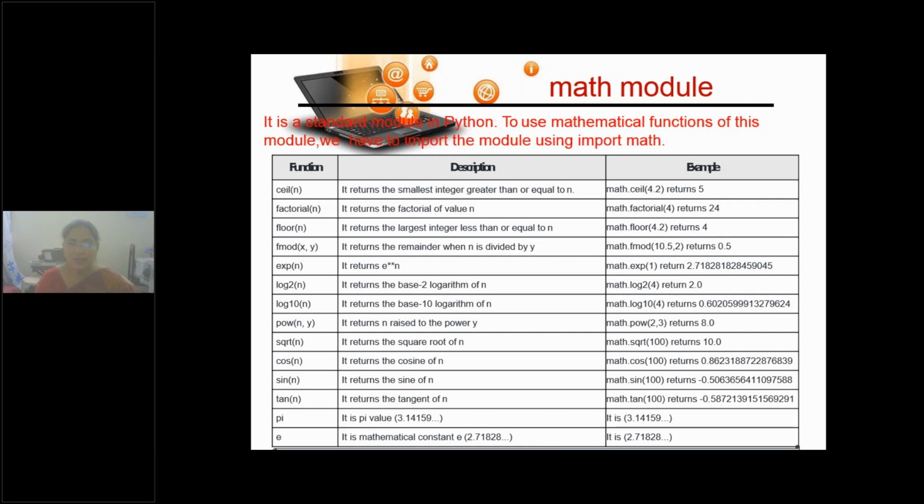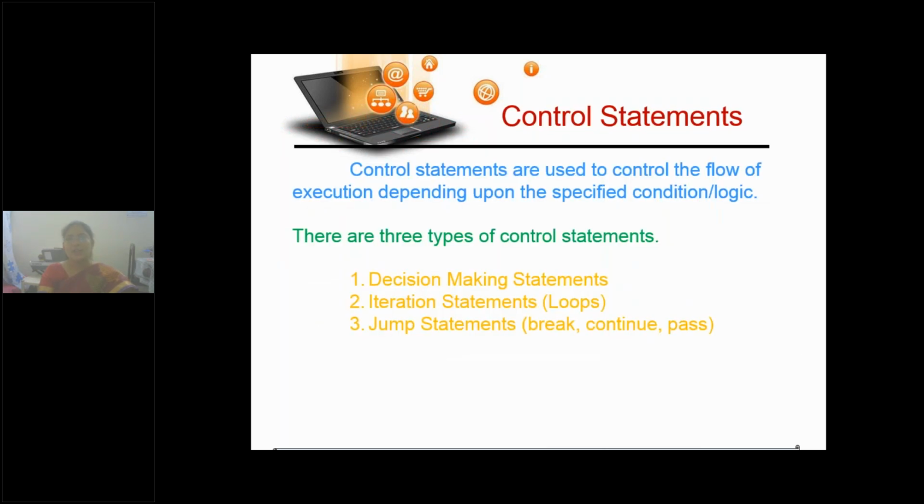Then square root of n will give you a floating point result. Okay, cos, sin, tan, all these are your trigonometric values. Pi is the value of pi, degrees to radians, is there, 3.141. Okay, E is the mathematical constant E. Clear, children? So these control statements we will be continuing in the next class.